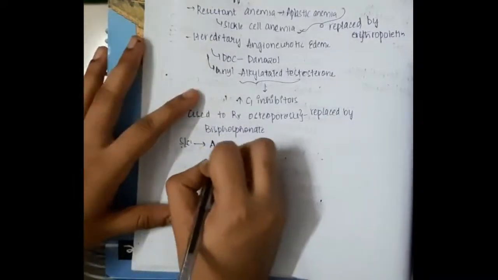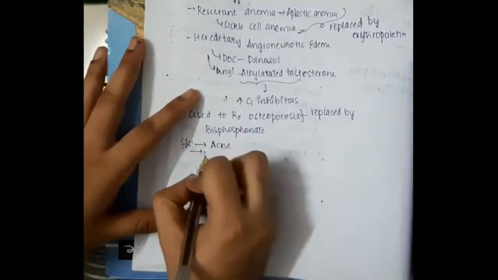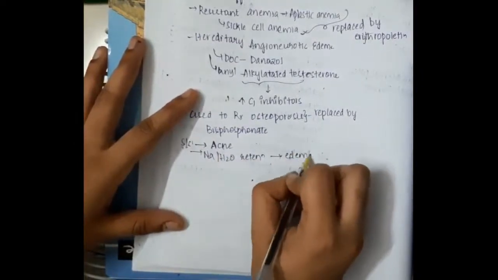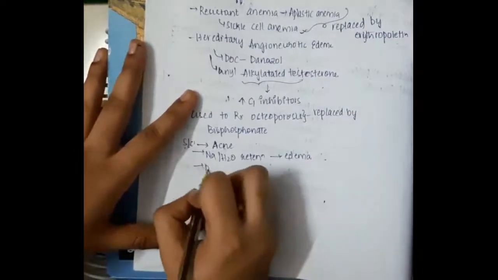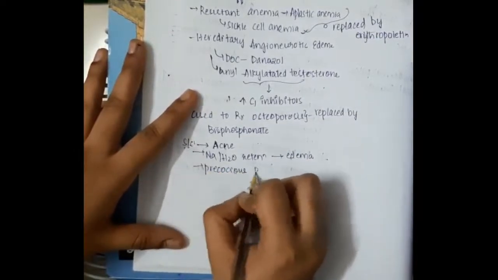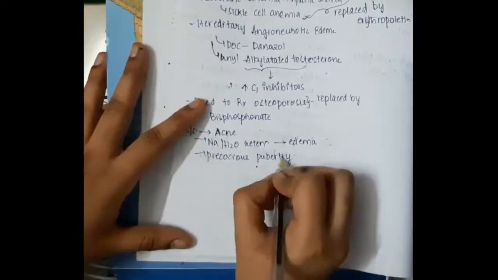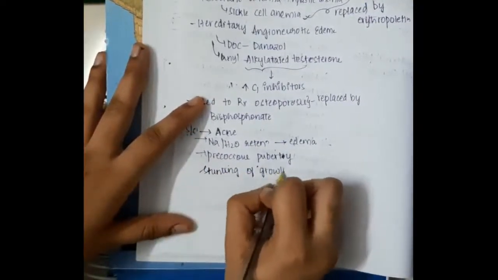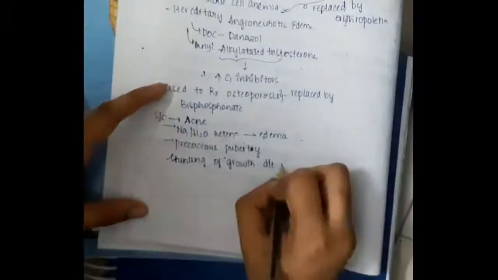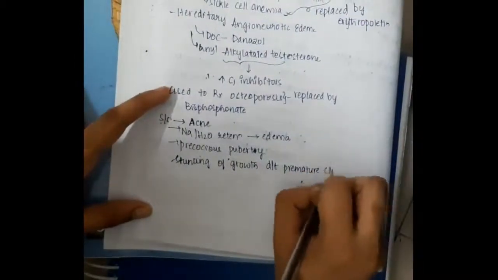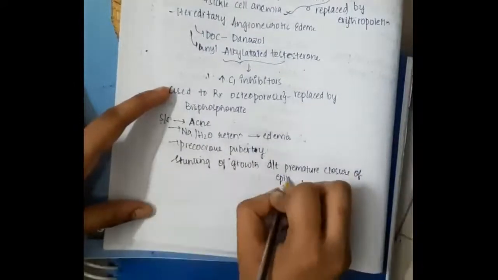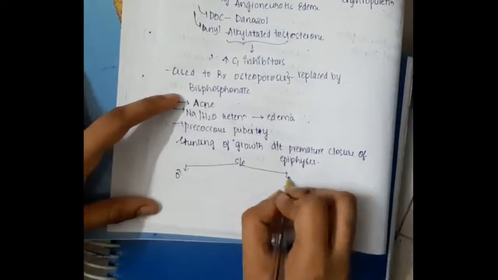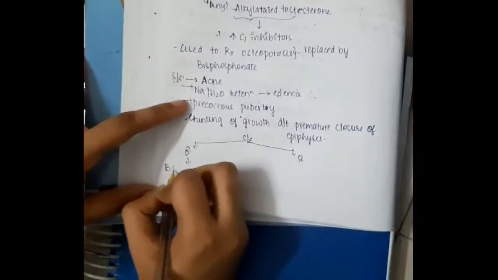Next, what are the side effects of these testosterone analogs? These will cause acne, then these will also cause sodium and water retention, thus leading to edema. Precocious puberty is one of the side effects of using androgens. So when you get a patient of precocious puberty, always take this as one of the differential diagnoses. Due to androgens, this will cause premature closure of the epiphysis, and this can cause stunted growth.